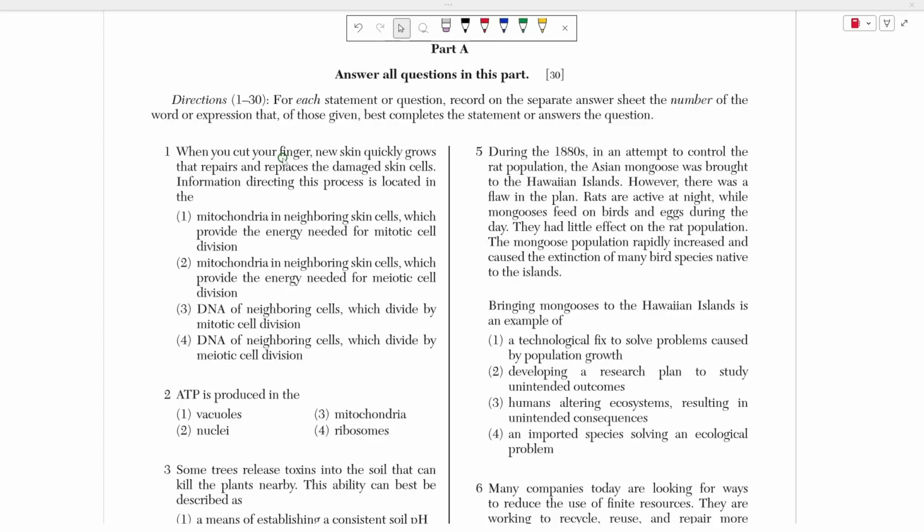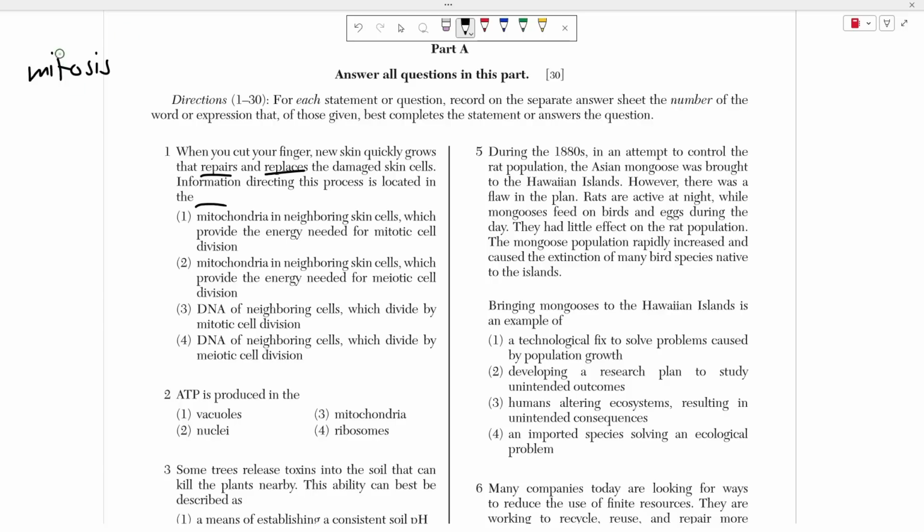That being said, we're going to go ahead and start off with number 1, which asks us, when you cut your finger, new skin quickly grows that repairs and replaces the damaged skin cells. Information directing this process is located in the blank. Okay, so what is this process? What is the process by which our body repairs and replaces its own skin, or its own cells? And that process is going to be mitosis, right?